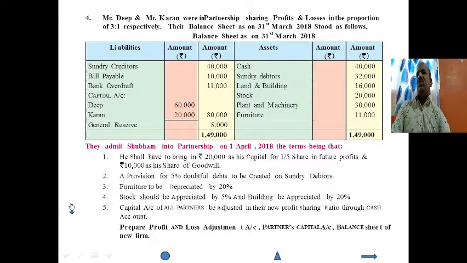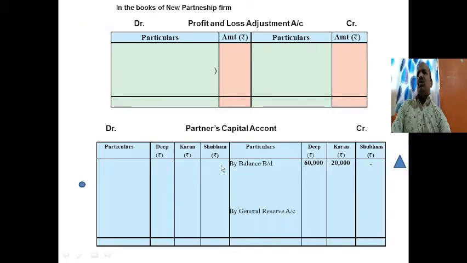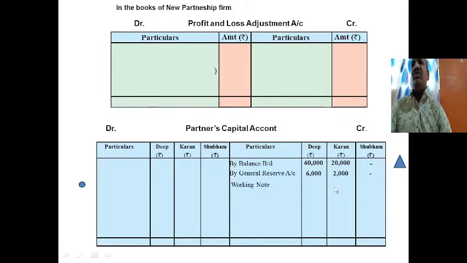It should go to the partners' capital account by general reserve account. As a working note, we have taken into consideration 6,000 and current account 2,000. There is no right to take general reserve for Shubham, so it will also be a dash.